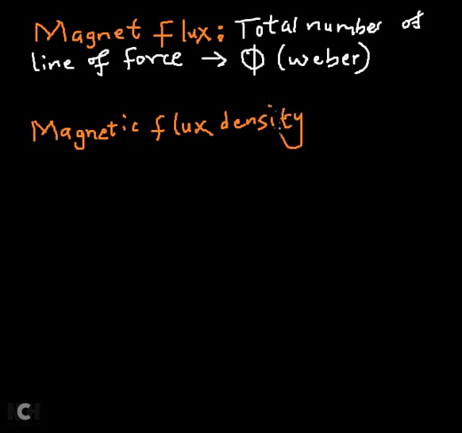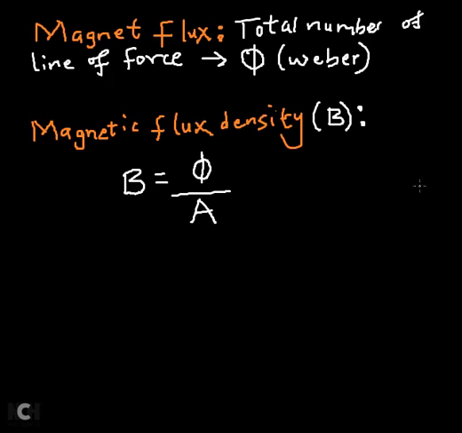Now this time around, the symbol for magnetic flux density is B. The density of magnetic flux is given as the magnetic flux divided by the perpendicular area, magnetic flux over perpendicular area.